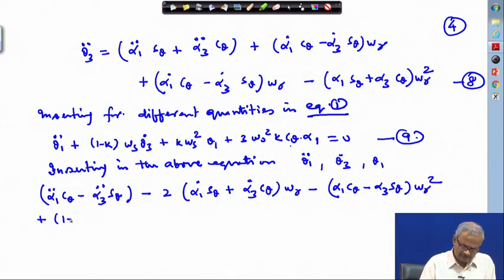All these things are tedious, not difficult, but tedious.